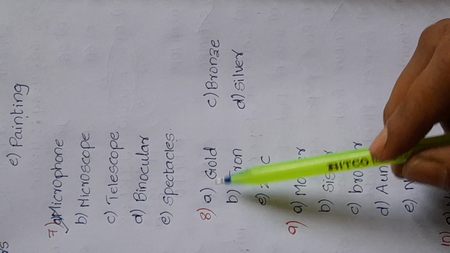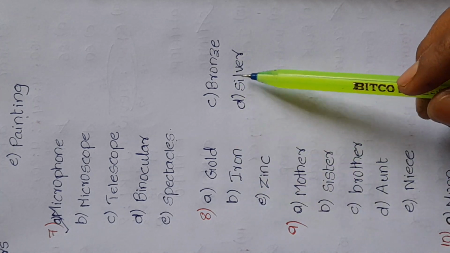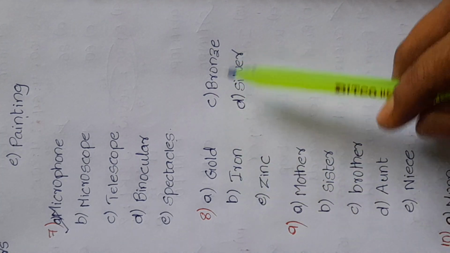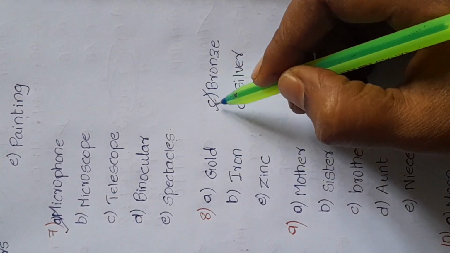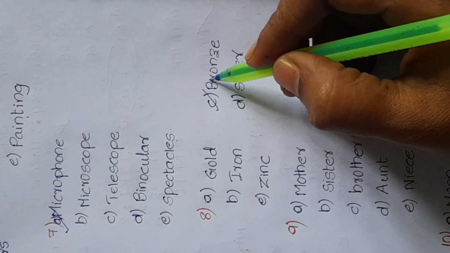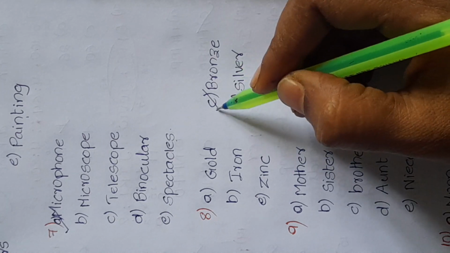Eighth one is gold, bronze, iron, silver and zinc. All these are metals. But gold, iron, zinc and silver are single metals. This is an alloy, that is, the combination of two or more metals. Bronze is an alloy. So the odd one is bronze.